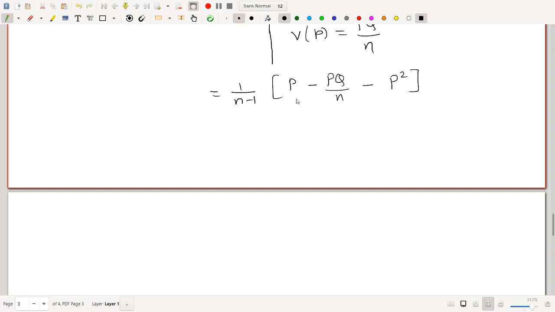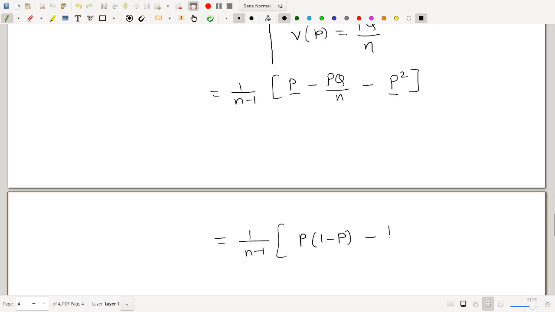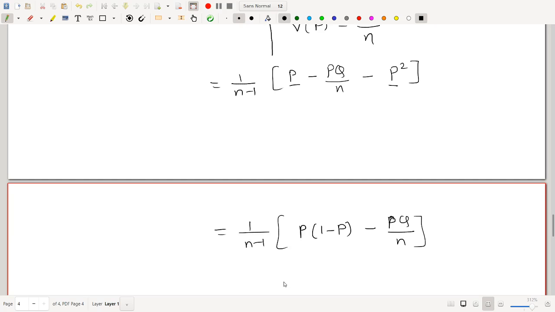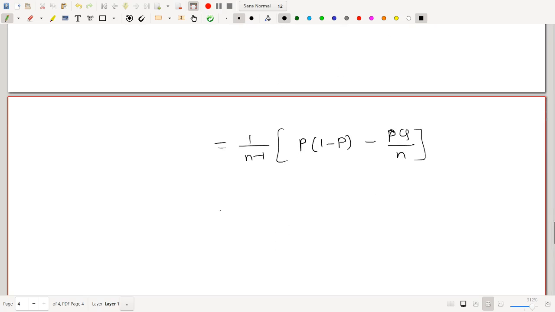Now from this P and this P square take P common. So 1 upon n minus 1, take P common, then in bracket it will be 1 minus P minus this PQ upon n. Now 1 minus P is Q, so this will be 1 upon n minus 1 capital PQ minus PQ upon small n.